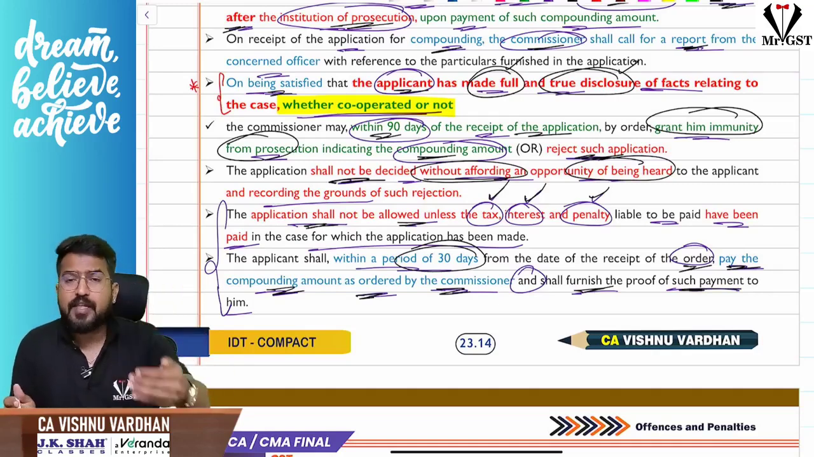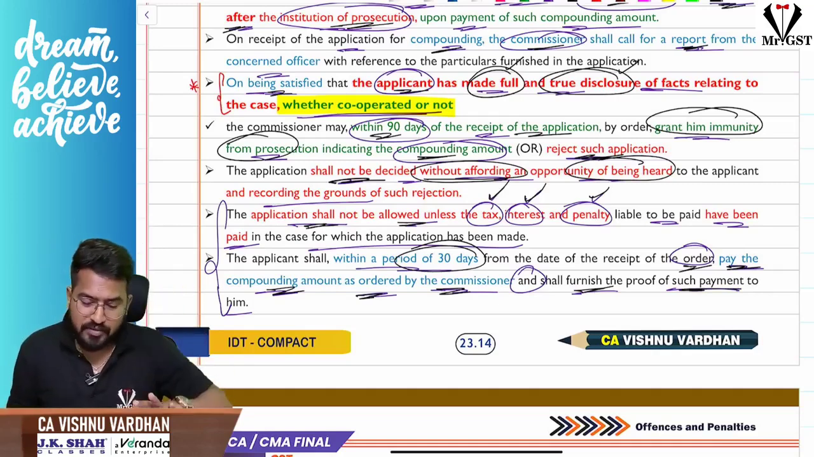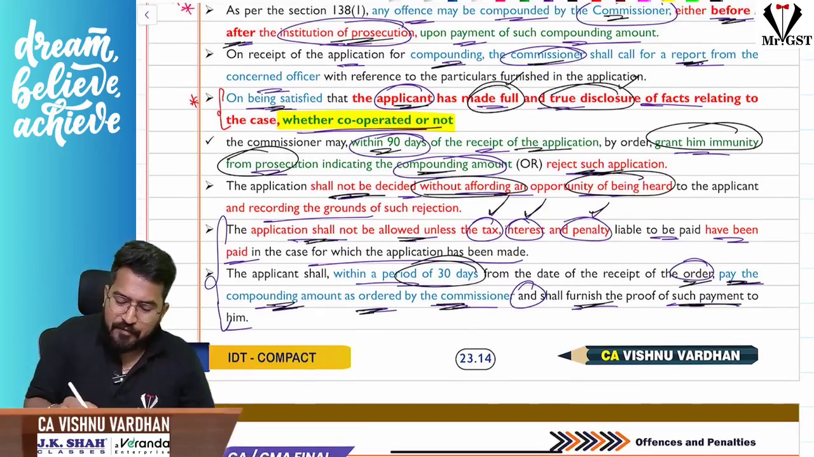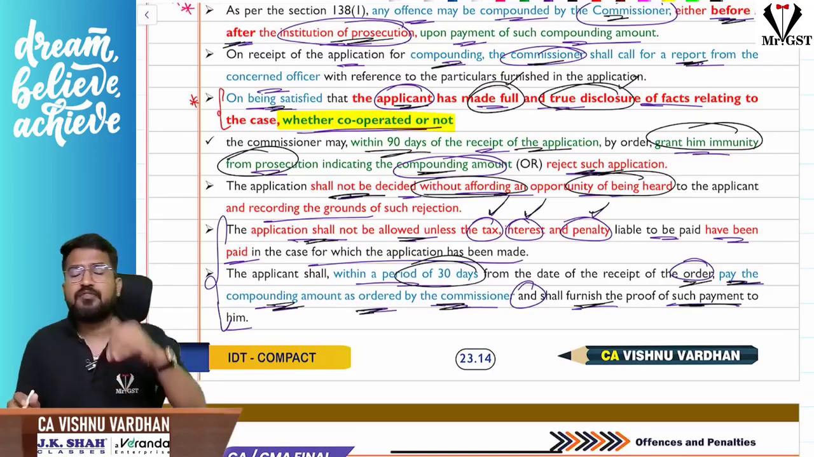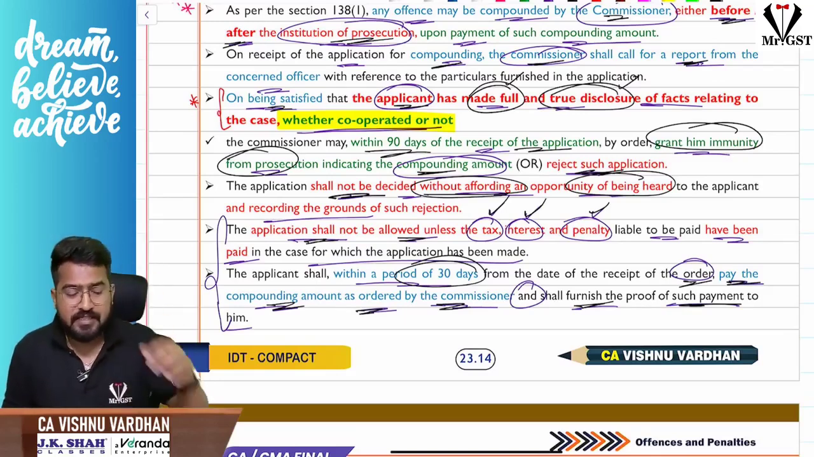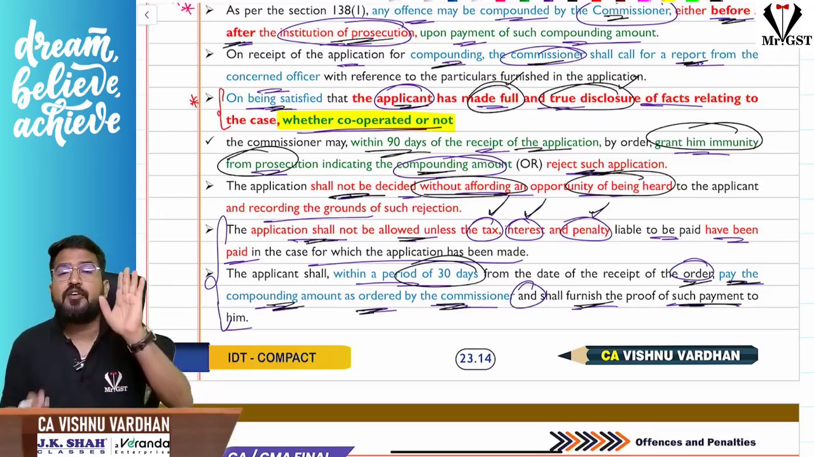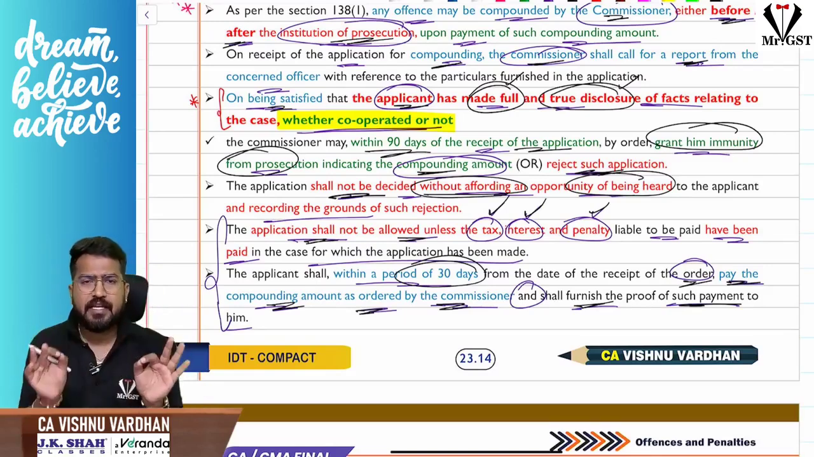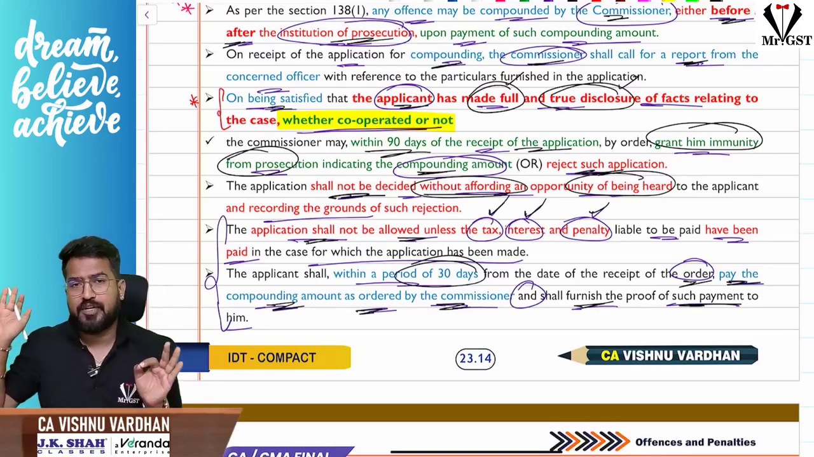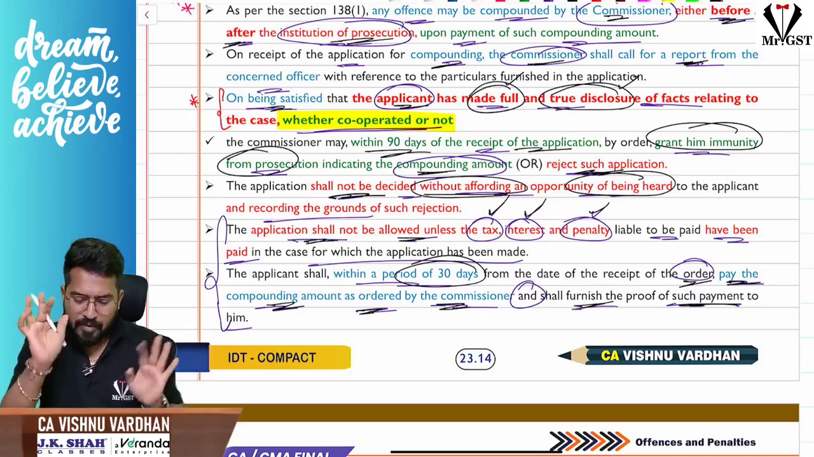Okay, so the application has come, and within 90 days the commissioner will grant you immunity if he has decided to, or he will reject the application. Once he has given the order, within 30 days you should make the payment of that compounding fees and submit the proof of payment.